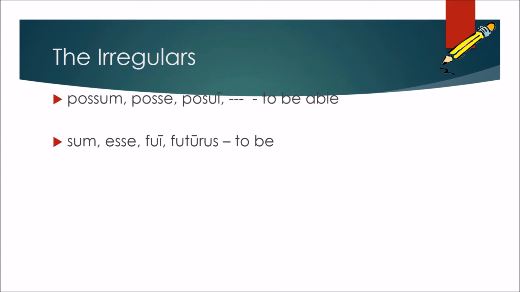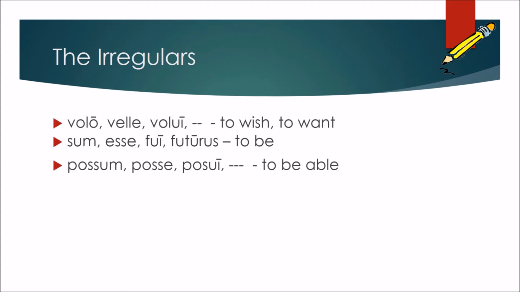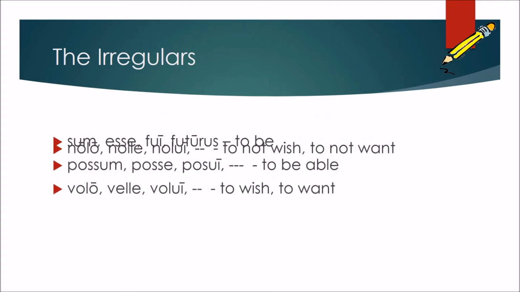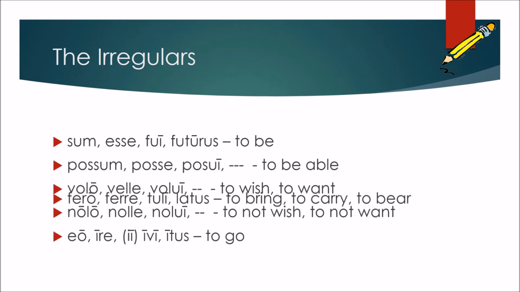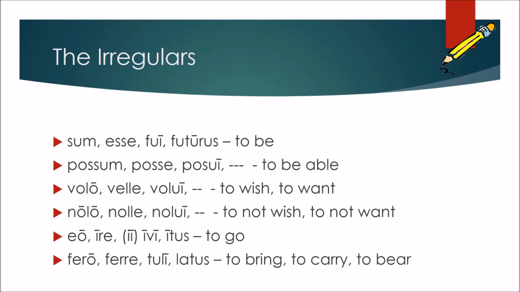First, we have sum, esse, fui, futurus, to be; possum, posse, potui, to be able; volo, velle, volui, to wish or to want; nolo, nolle, nolui, to not wish, to not want; eo, ire, ii or ivi, itus, to go; and then our primary example of the oddity of the third principal part, fero, ferre, tuli, latus.